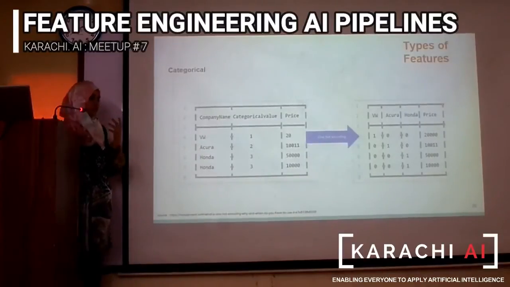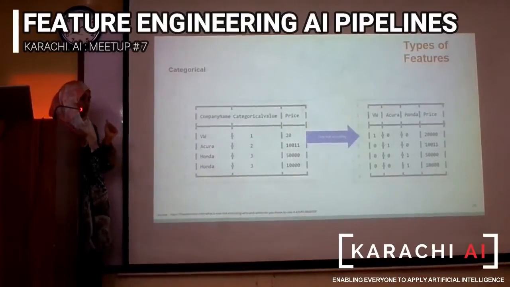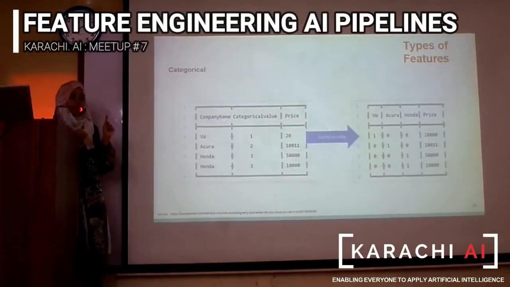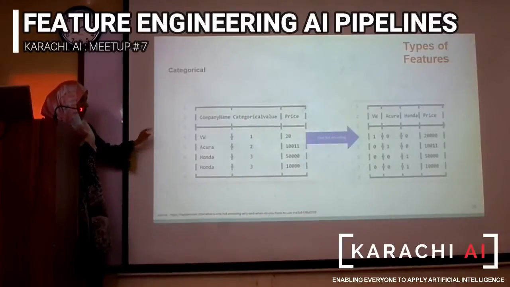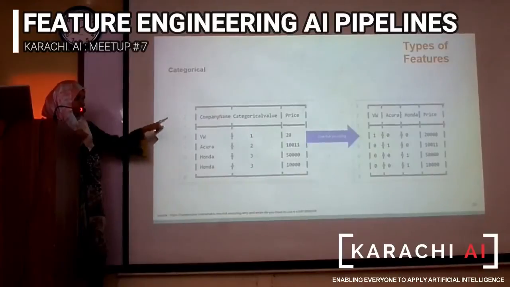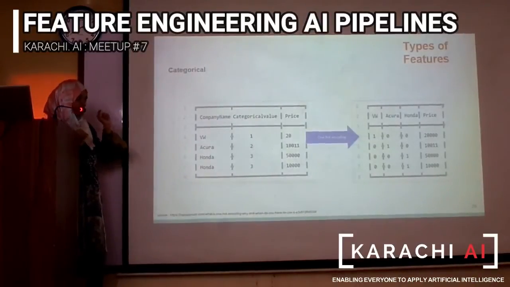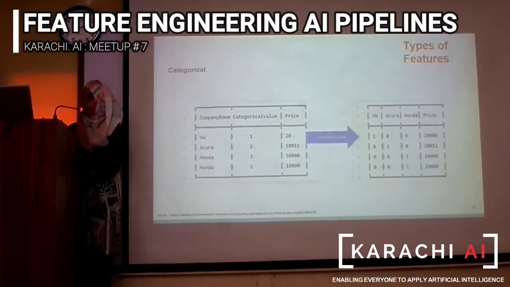There are different techniques for encoding. Here I'll explain one, that is one-hot encoding. In one-hot encoding, you create a binary column for each category, which can have a value of 1 or 0. So for Honda, Volkswagen and Acura, you'll have 3 separate columns, and where the category is present, you'll have 1 in that particular cell, and where it's not present, you'll have a 0. This technique is called one-hot encoding.